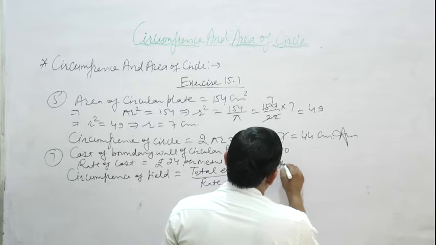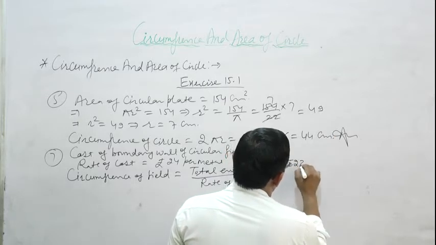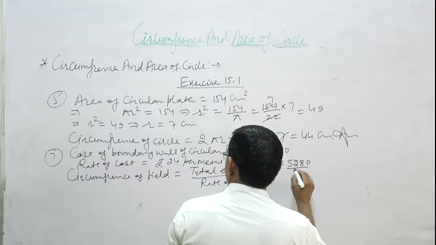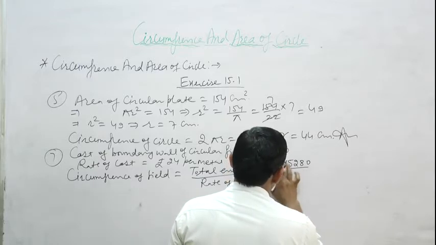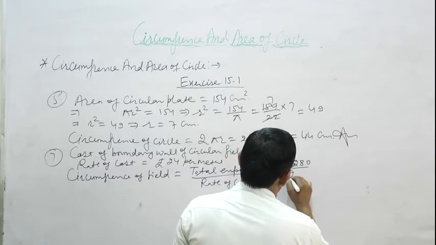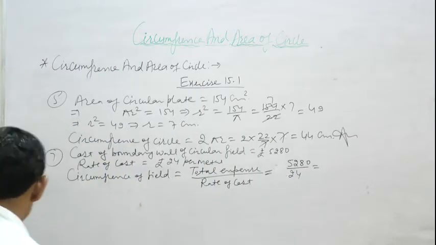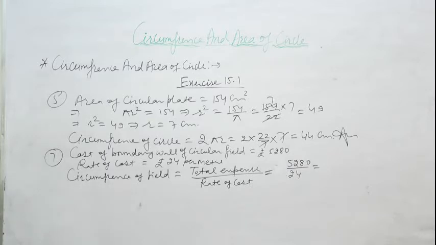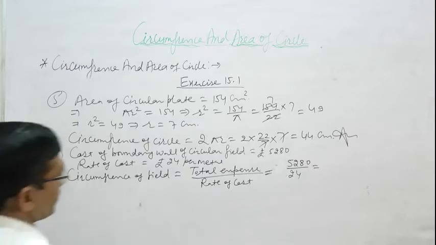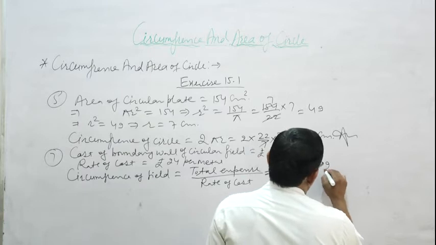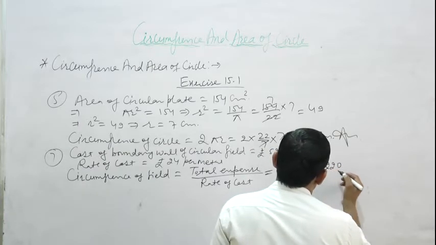So rupees 5280 is divided by rupees 24. Circumference of field is equal to total expense divided by rate of cost, that is 5280 divided by 24. So we get 220.